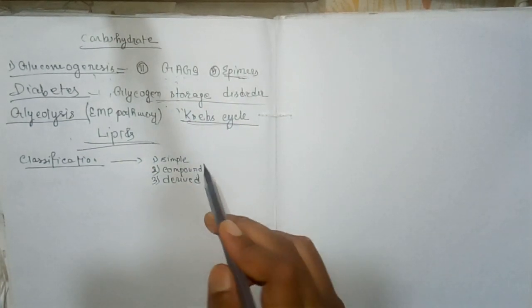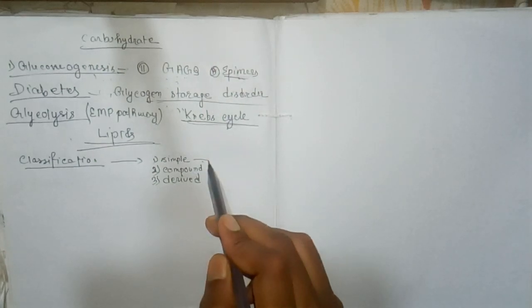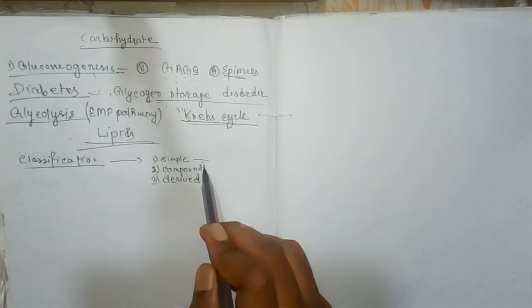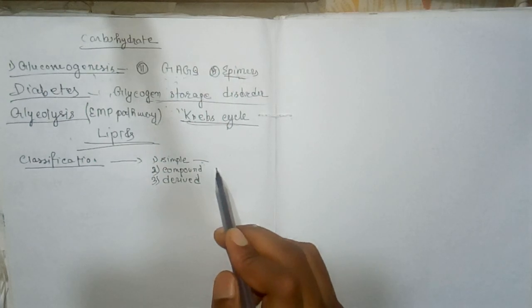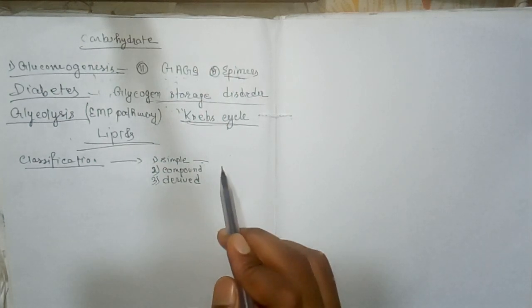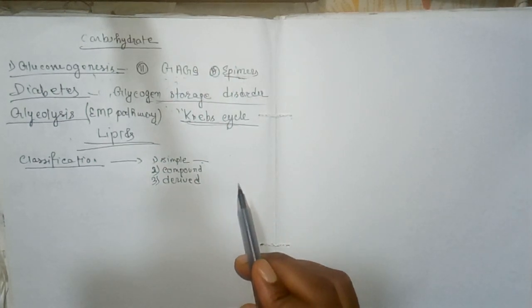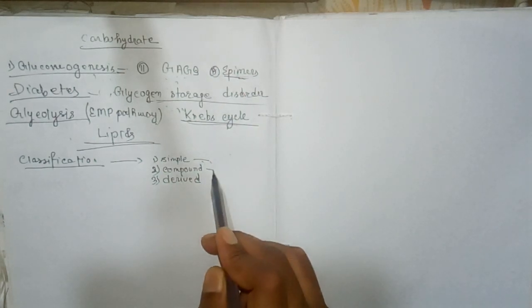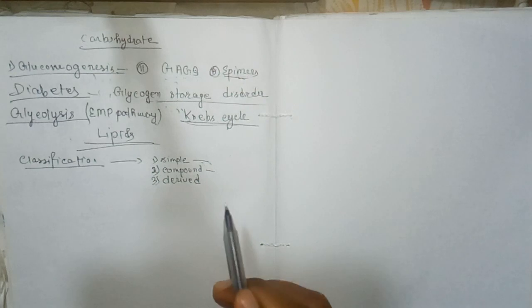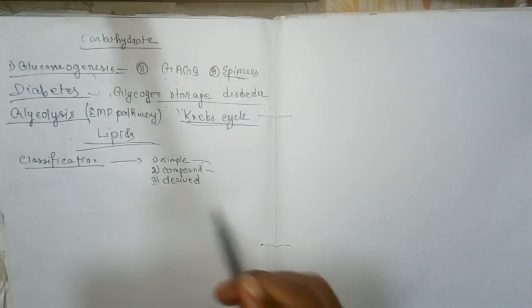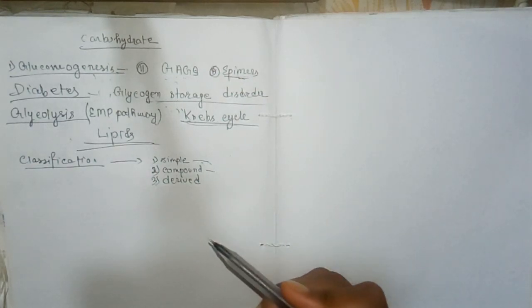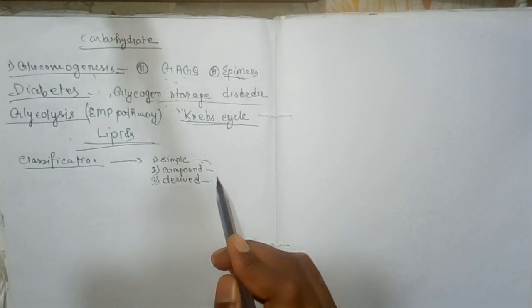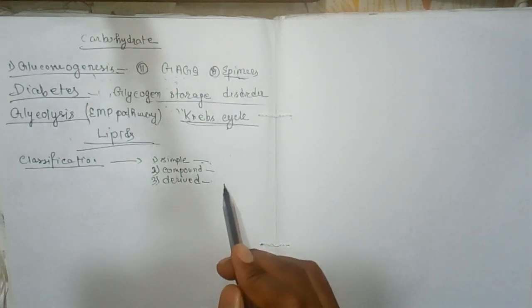Simple is classified into two types. Simples are the esters of fatty acids with various alcohols. Compound lipids are the esters of fatty acids containing groups in addition to an alcohol and a fatty acid. And derived lipids are substances derived from the above groups by hydrolysis.